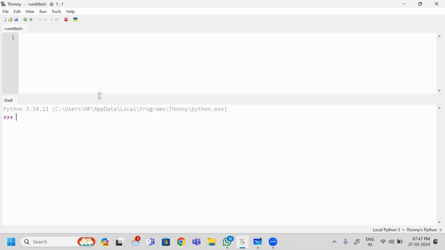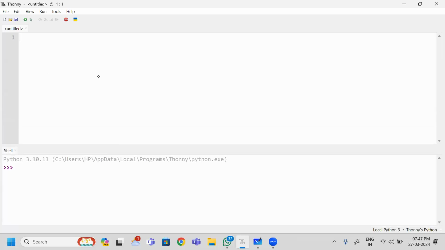So what can I do? Initially, I am taking one counter. This counter helps me to count how many times it has completed. So initially 0. And this is the limit I am taking from my friend. This is 5. Next, I want to continue the same thing multiple times, so I will go for while.